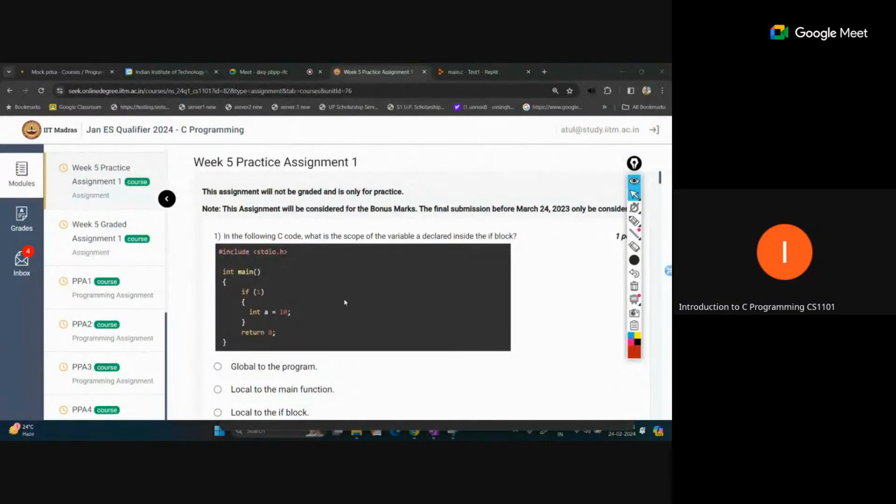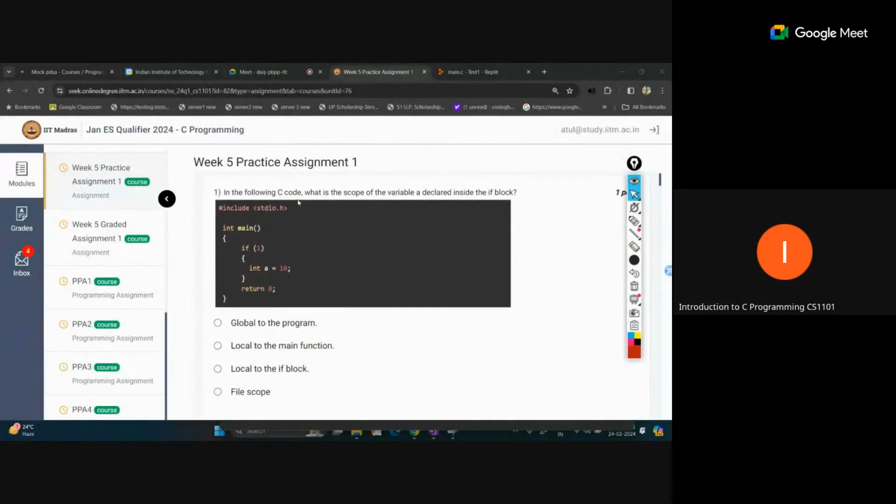So in this question, we can read: in the following C program, what is the scope of the variable declared inside the if block? This scope thing we have discussed in the Tuesday session also. So what is it asking? What is the scope of the variable A declared inside the if block?